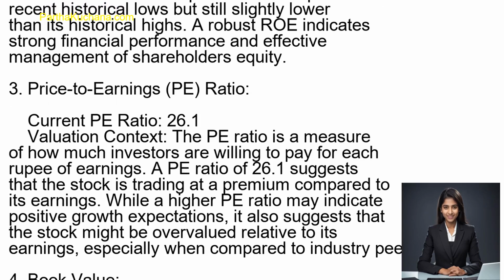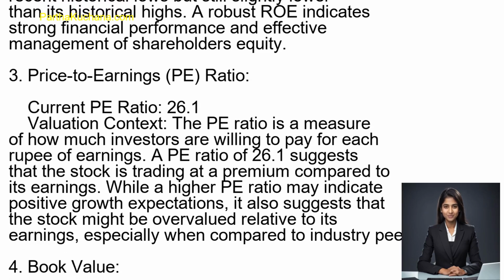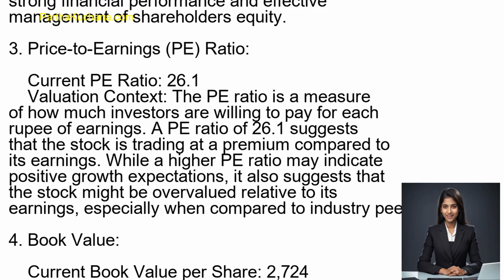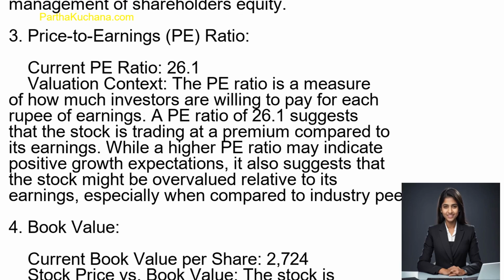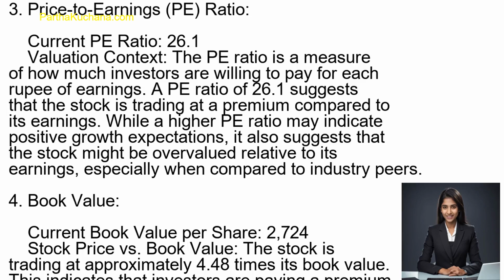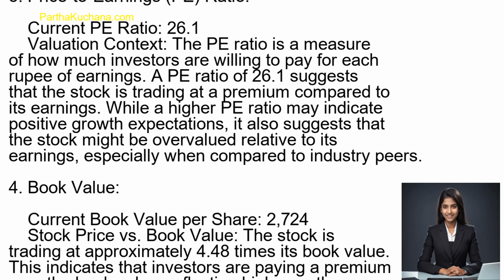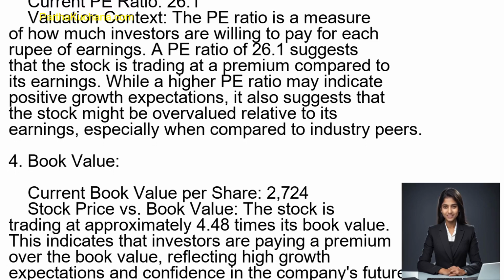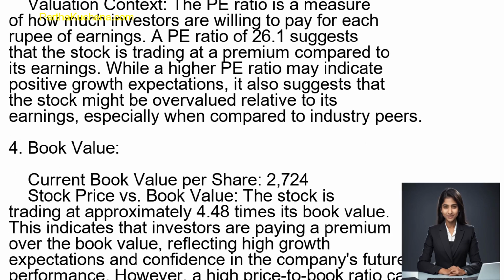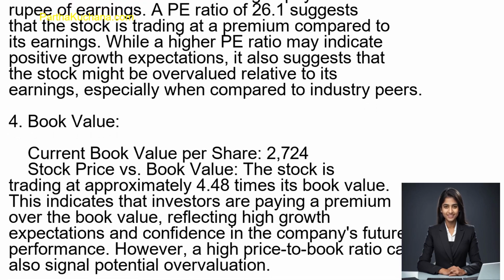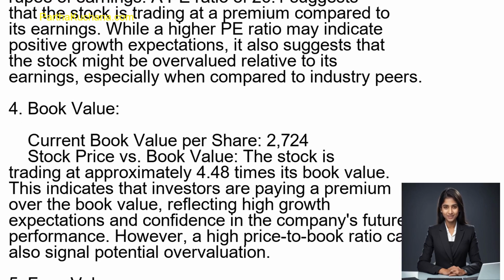4. Book value. Current book value per share, 2,724 rupees. Stock price versus book value: the stock is trading at approximately 4.48 times its book value. This indicates that investors are paying a premium over the book value, reflecting high growth expectations and confidence in the company's future performance. However, a high price-to-book ratio can also signal potential overvaluation.